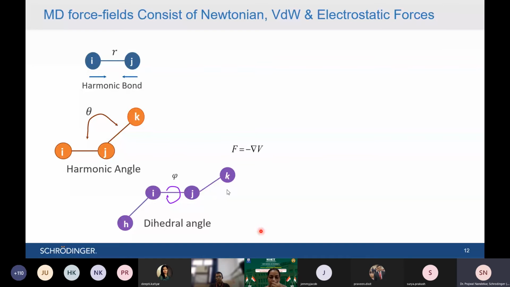Hello, I think your slides are frozen. Yes, sir. We could see the harmonic angle and dihedral angle. Okay, so what about now, is it moving or not? No, sir. Let me reshare it. Here you go.